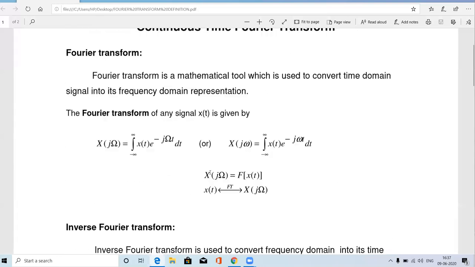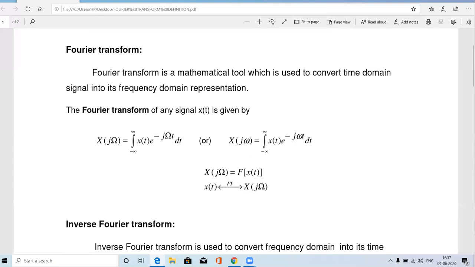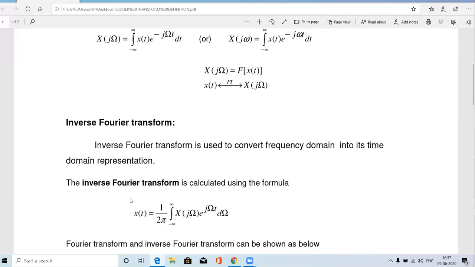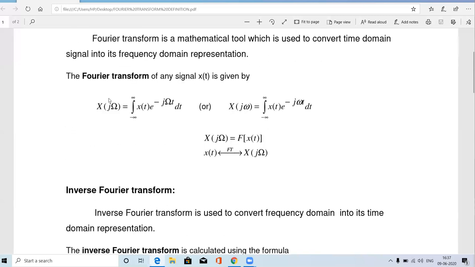So here there are 4 two-mark questions. The first one is: write down the synthesis and analysis equations of the Fourier transform. That means the Fourier transform formula and the inverse Fourier transform formula. This is a very frequently repeated 2-mark question.